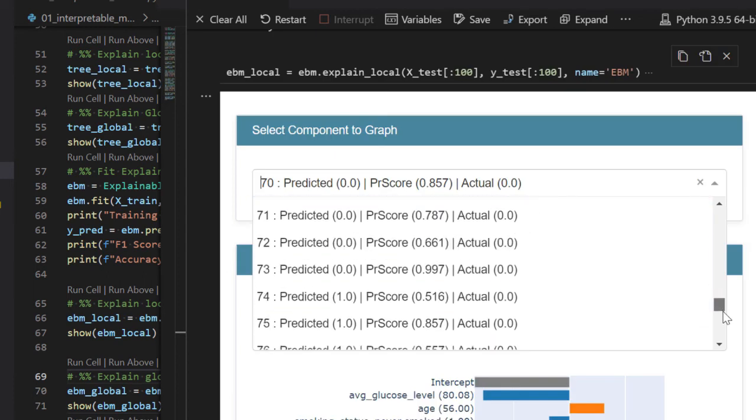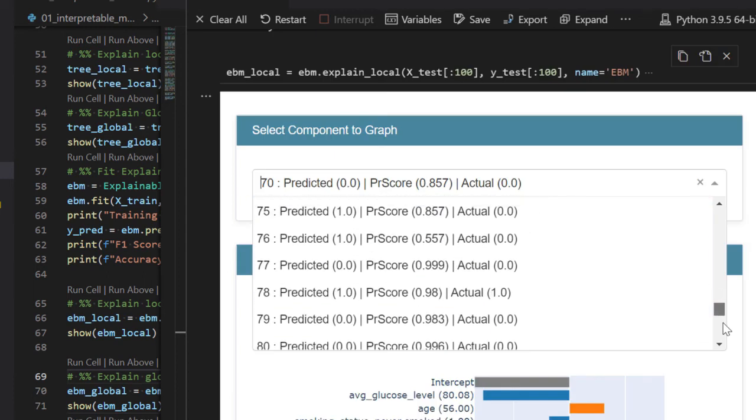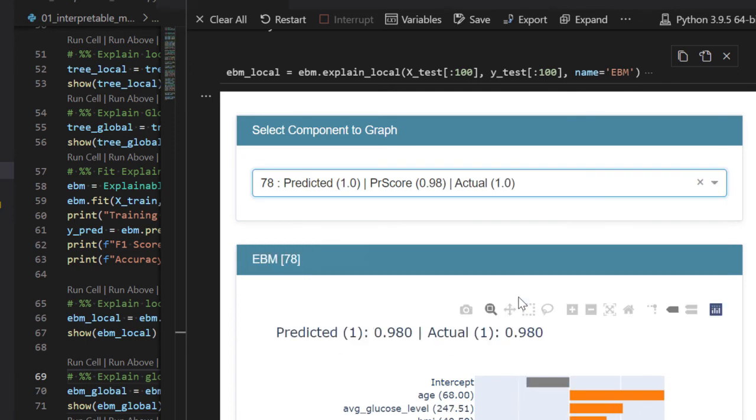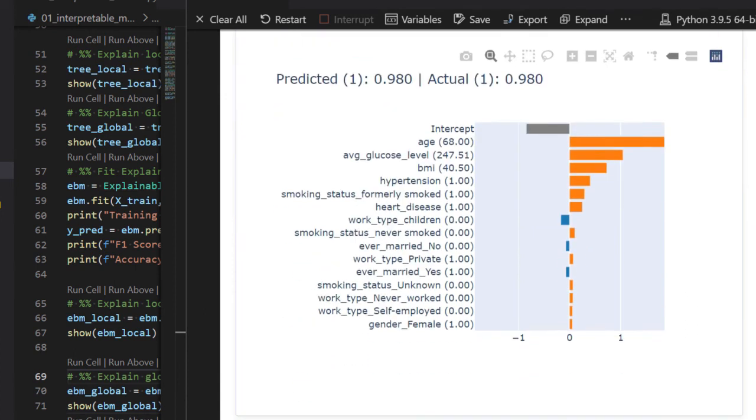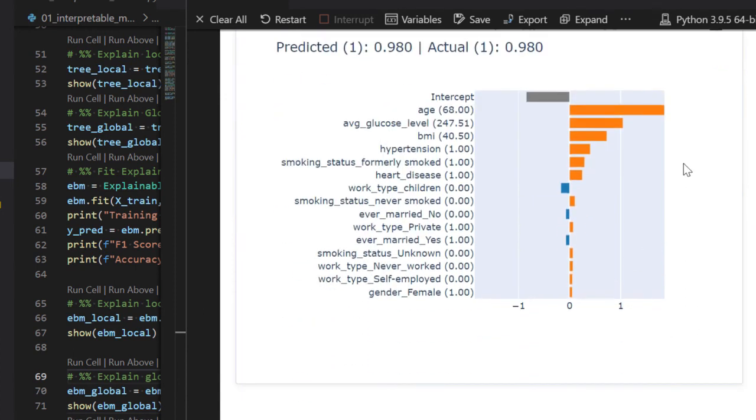I request you to work on these different instances and try to understand their explanations. Let's see these explanations last time for our instance number 78. Here the actual value is 1 and the predicted value is also 1. And I hope that now you can clearly understand its output.